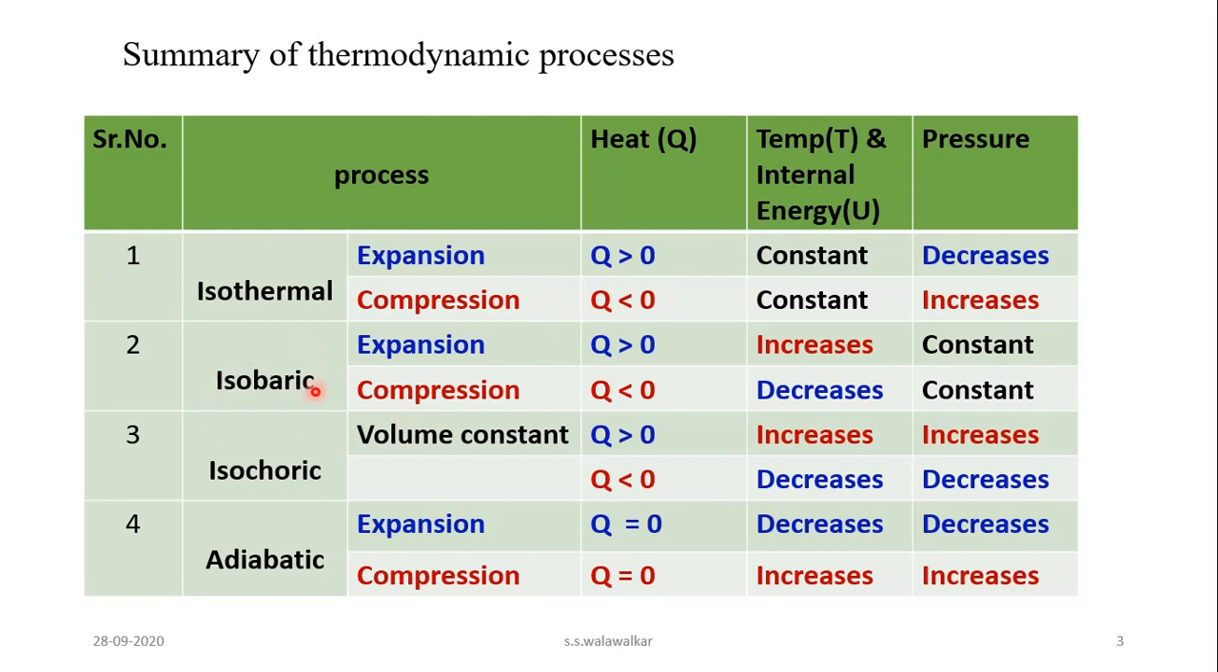In isobaric process, pressure is kept constant. Therefore, by increasing the temperature, expansion of gas takes place, and by decreasing the temperature, compression of gas takes place. In case of isochoric process, volume does not change, volume remains constant. Therefore, increasing the temperature increases the pressure, and decreasing the temperature decreases the pressure.